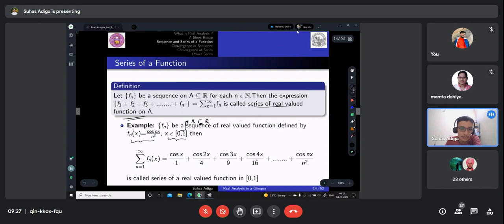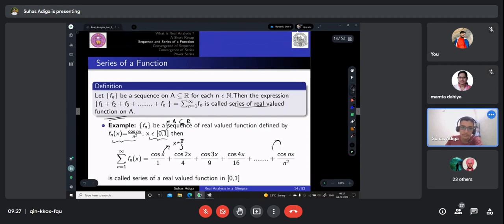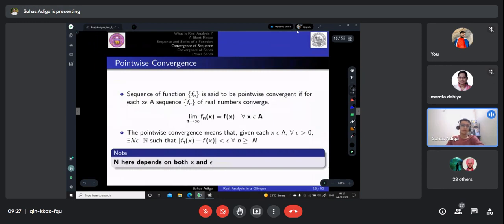Then we represent the series as sigma n equal to 1 to infinity fn of x, which will be cos of 1x by 1 plus cos of 2x by 2 square, that is 4, cos of 3x by 9, cos of 4x by 16, so on till cos of nx by n square. So this is called a series of real valued functions on 0 to 1. Again, if I say x equal to pi by 3, then this will be a series of real numbers, right?